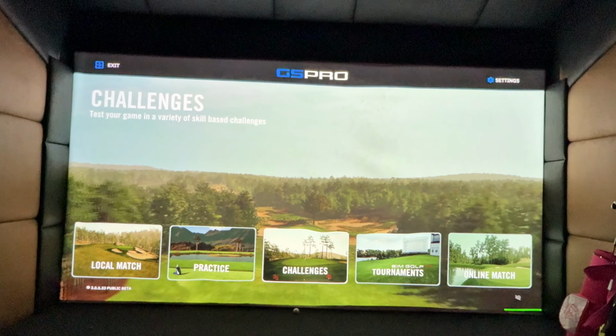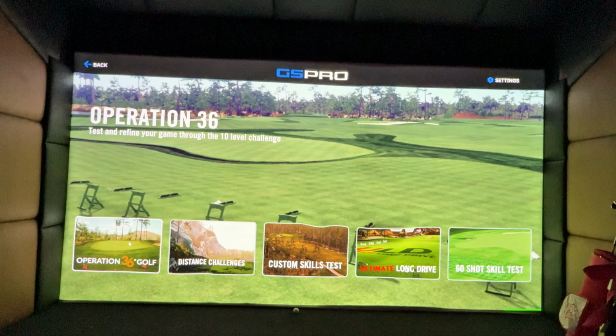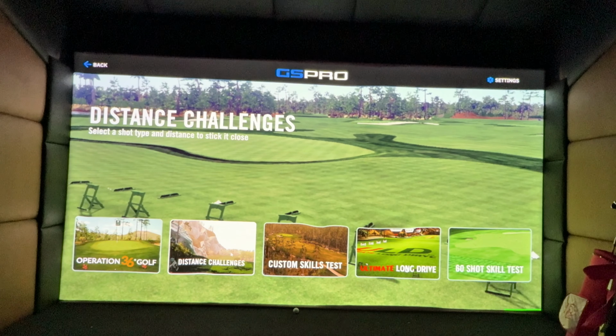We'll have a quick look at challenges. So Operation 36 is a progression game. It's going to start very, very easy, and it's going to get progressively more difficult. So it's one to get used to. I won't go into too much detail about that. Distance challenges, we've got online leaderboards, lots of different shot distances, putts, chips, pitches, full shots, drives. Each one has a leaderboard, so it's a good challenge game for sure.